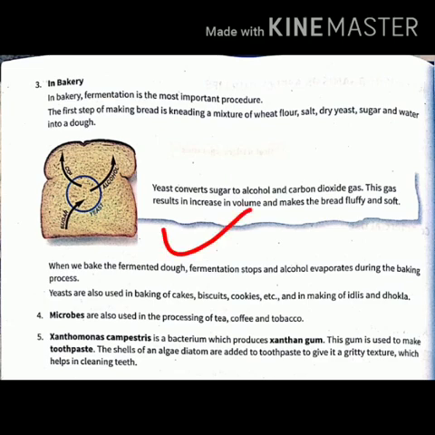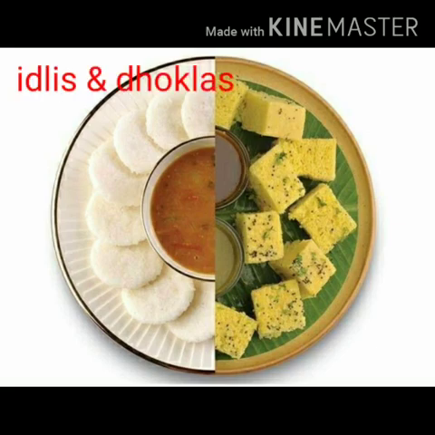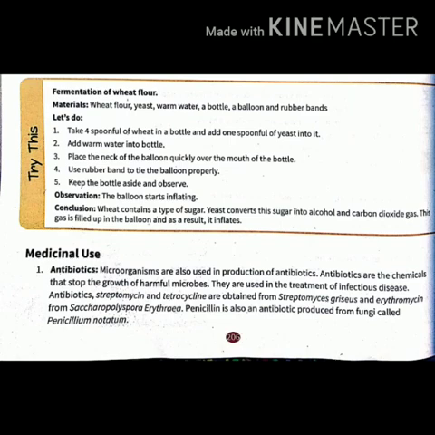Then that gas results in increase in volume and makes the bread fluffy and soft. Yeast are also used in baking of cakes, biscuits and cookies, and also it is used in making of idlis and dhoklas.